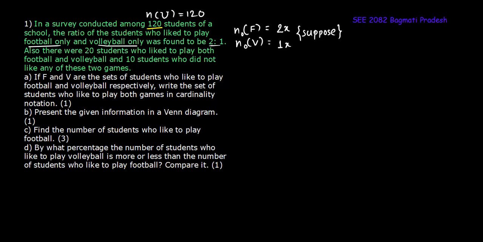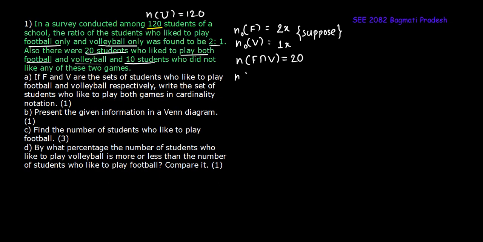And 20 students like to play both football and volleyball. So the set notation for that would be F intersection V, and its cardinality is 20. And lastly, 10 students did not like any of these two games.